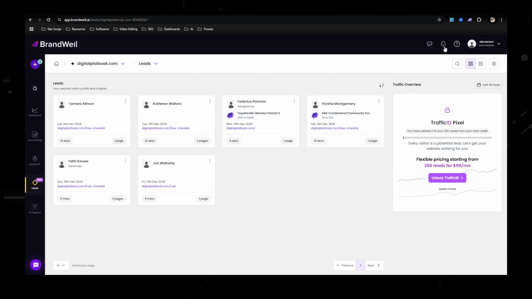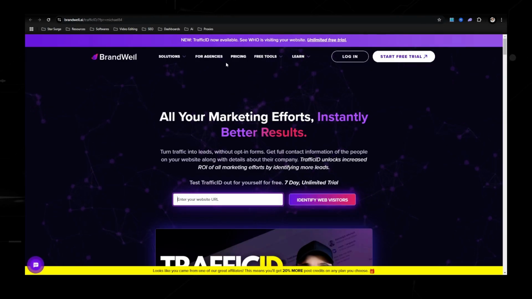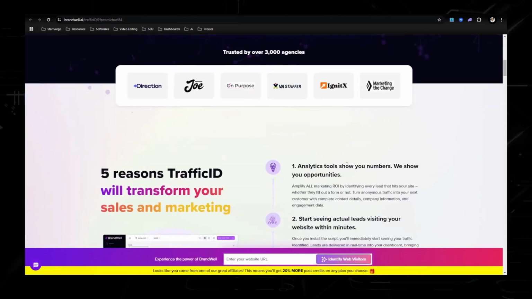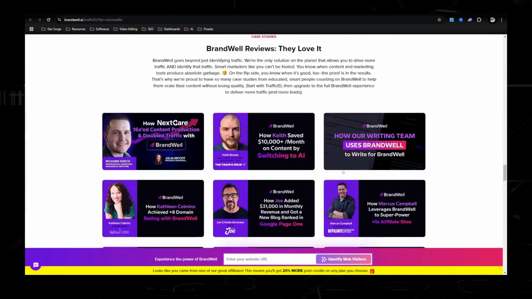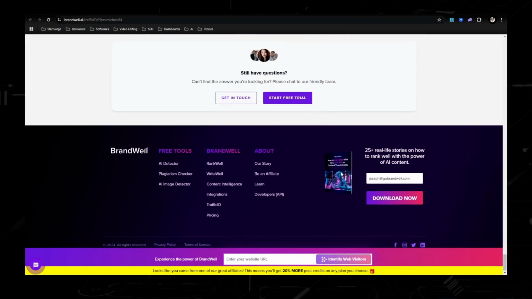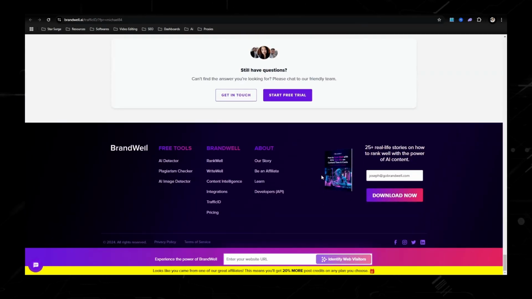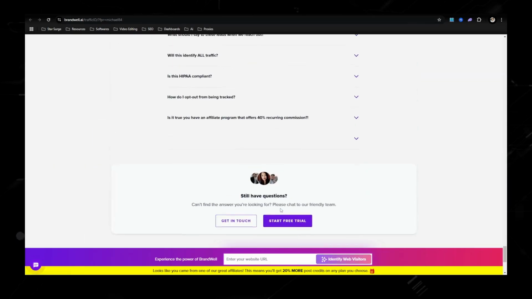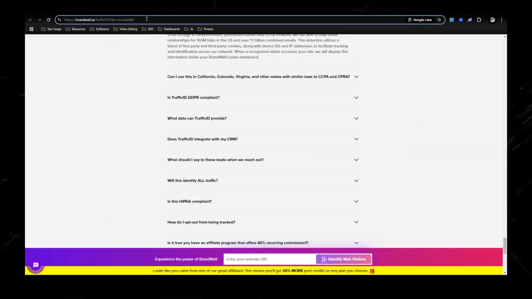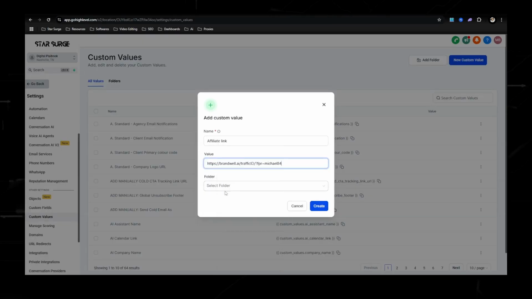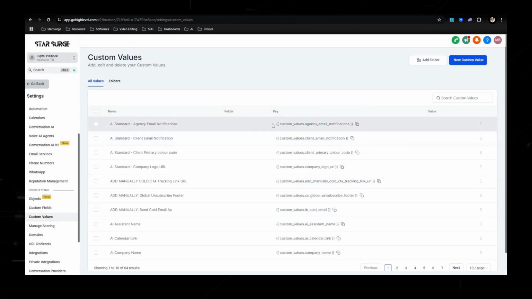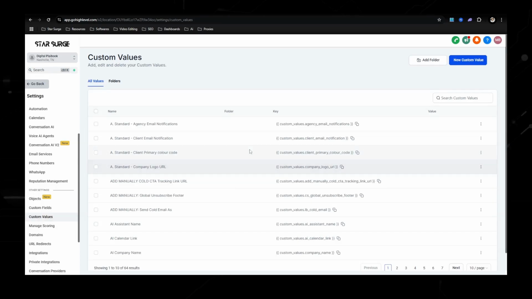All you would do is, I'm actually logged into my account. A lot of the times if you scroll down to the bottom of these softwares, they have a place where you can become an affiliate. Right there, boom, become an affiliate. You would click there, sign up, and you would get a link right here. You can see this is my affiliate link because it has my name right there connected to it. So this right here, we would copy that, and this is what you would paste right here in the value. I'm not going to do that because I already have mine created.